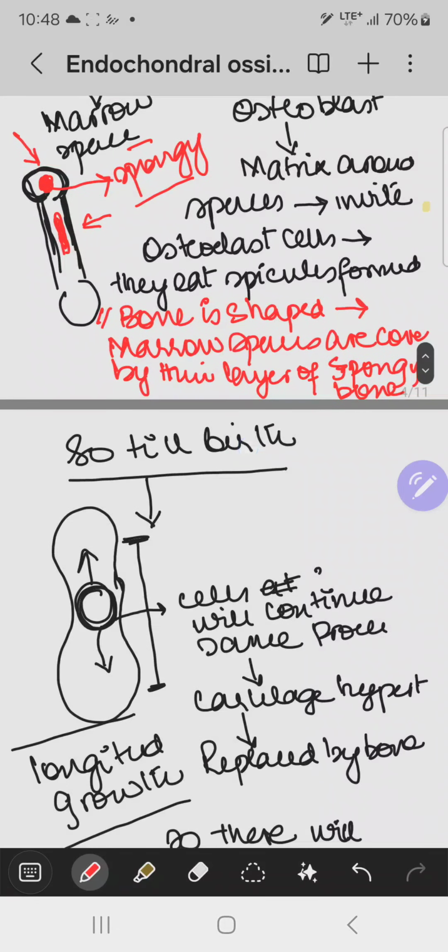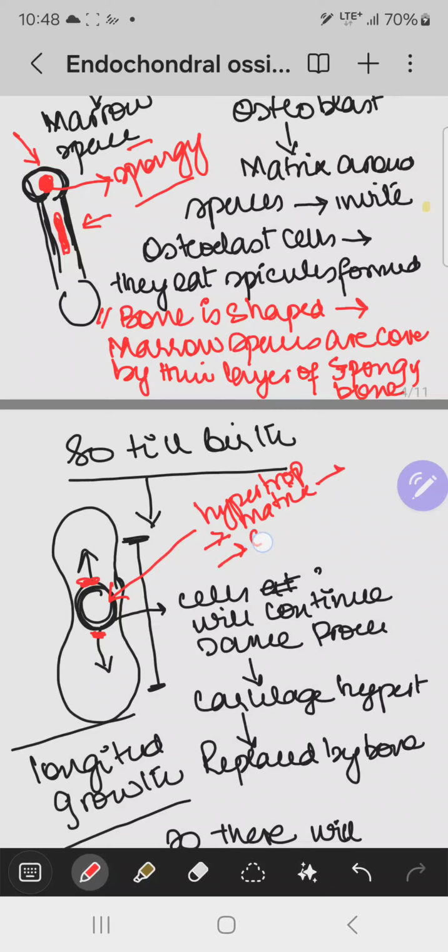Now, from this point of primary ossification center, the cells which are present here, which are actually the chondrocytes, will follow the same rule. What is the rule? Hypertrophy initially, followed by increase in the matrix formation around that chondrocyte.